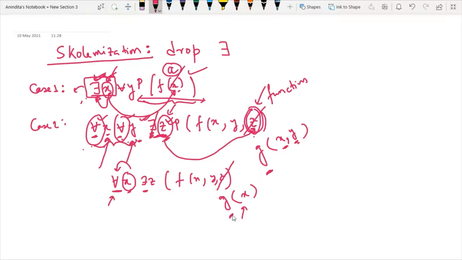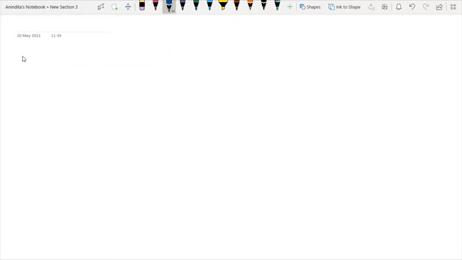In that case, the function name is totally dependent on the person who is performing the skolemization. However, you have to remember one point, the function name should not be redundant. See, in the given expression, I already have one function with the name f. So I cannot use this function name as f. Instead of f, I can use anything. So repetitive function names are not allowed in skolemization. After applying step number 1 and 2, we reached up to this point that we have.